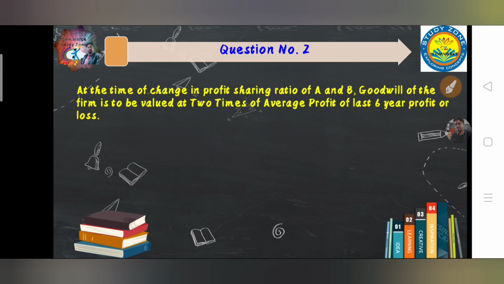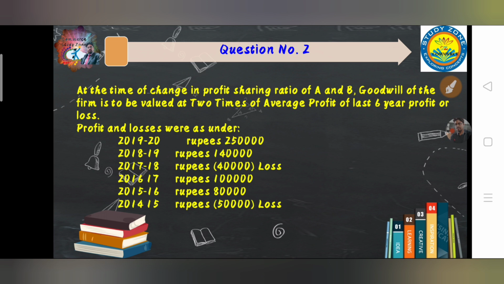So it is clearly given that at the time of change in profit sharing ratio of A and B, goodwill of the firm is to be valued at.